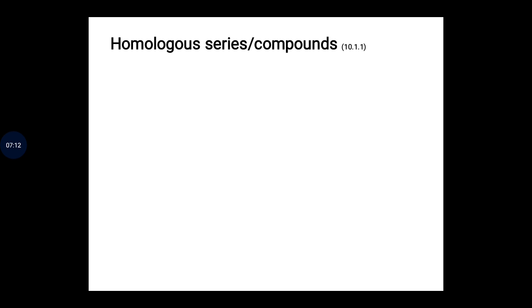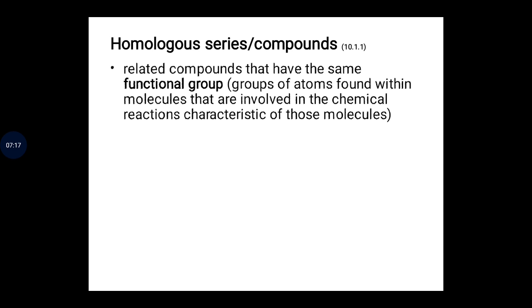and we also have what we call homologous series. We call it homologous compound. When we said homologous compound, it's trying to give a basic idea of the related compound that have the same functional groups. But ladies and gentlemen, remember, when we said functional group, it means it's an atom, group of atoms, or bonds that determine the chemical properties of the compounds.